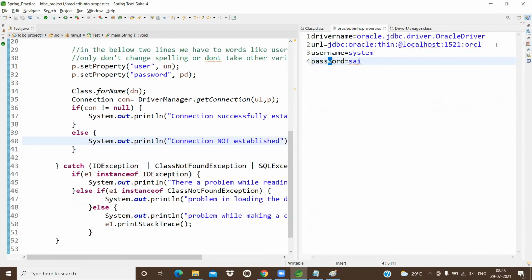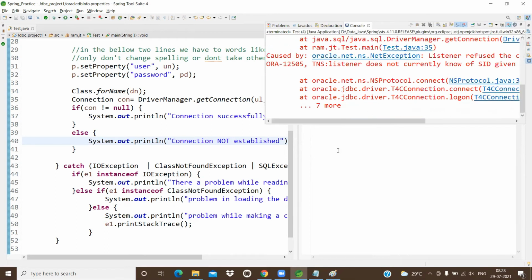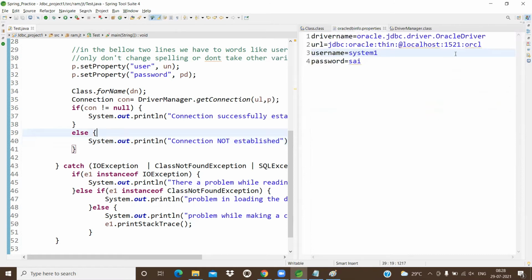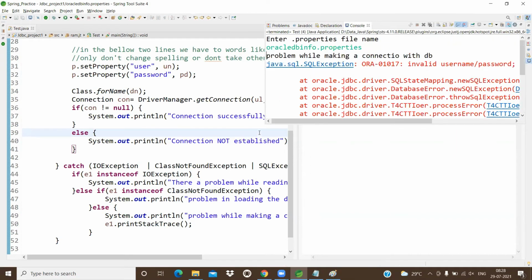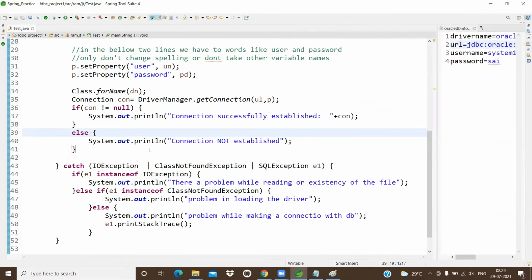That means if your URL is wrong, it is based on the URL only. For example, if I write System1, for more clarity of the concept, the password and username is wrong. For example, if I write XC, now it will show that the password and username is wrong. Understand or not? How is it going to verify, guys?